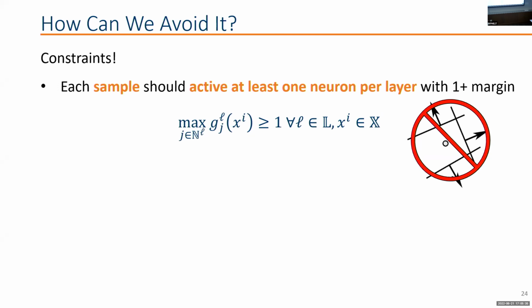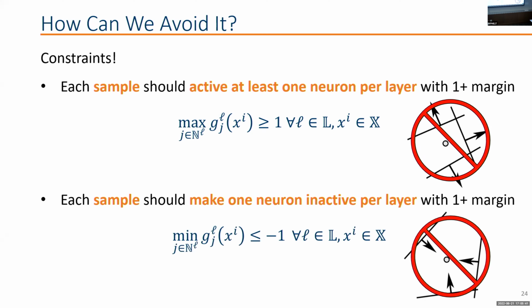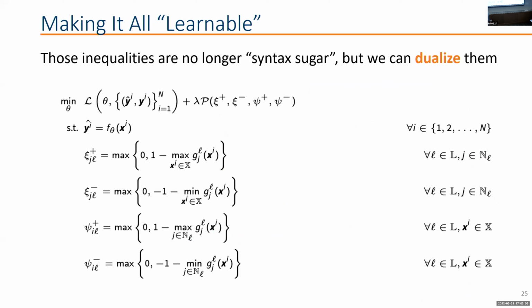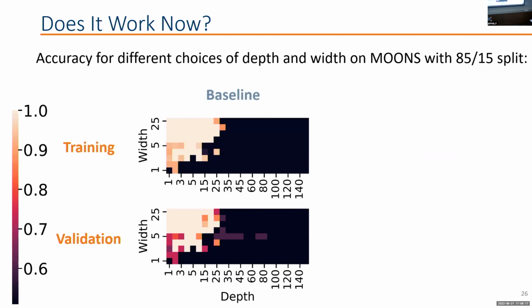And then in terms of the points, we do the same thing. Each sample should activate at least 1 neuron per layer, and each sample should make 1 neuron inactive per layer. This is going to cover all the grounds of these 4 different situations that we don't want to happen in terms of the samples and in terms of the neurons. And those inequalities I just mentioned are not syntax sugar anymore. So we have to dualize them and put them in the objective function with penalties. What you're seeing here is the syntax sugar version, where we associate a term with the violation or satisfaction of each one of these constraints. We put everything with an aggregation constraint as a second term of the objective function, along with the conventional loss function you would use. And then we're game.